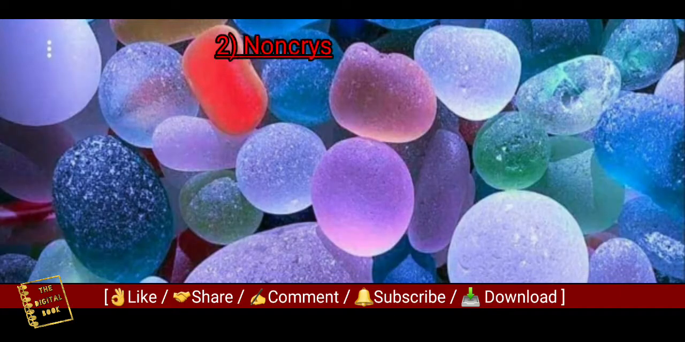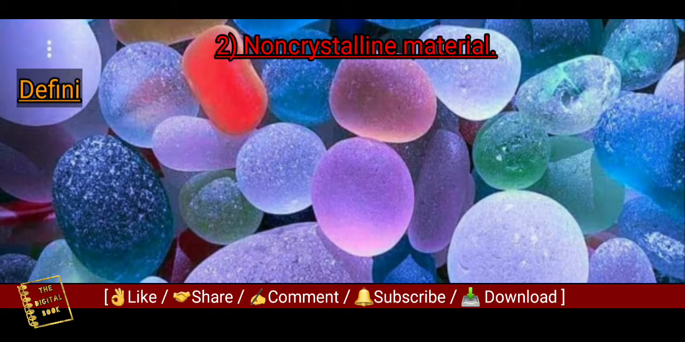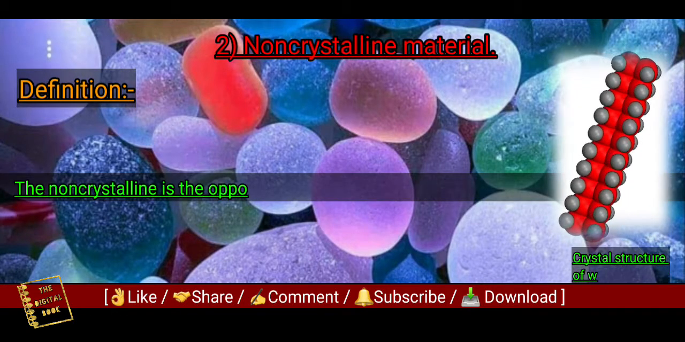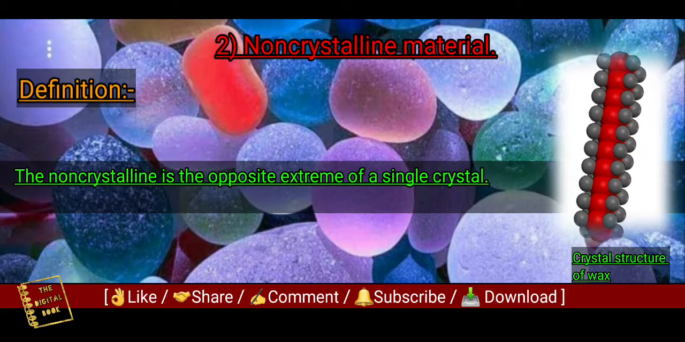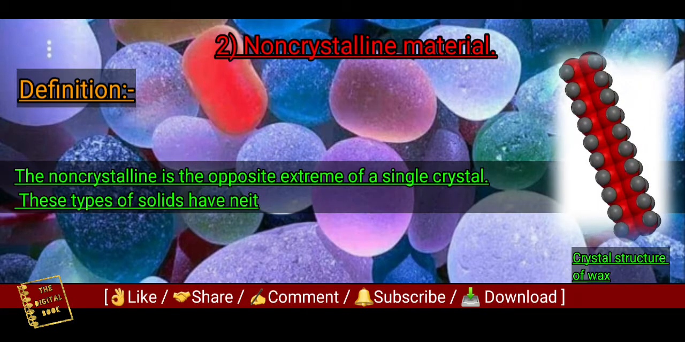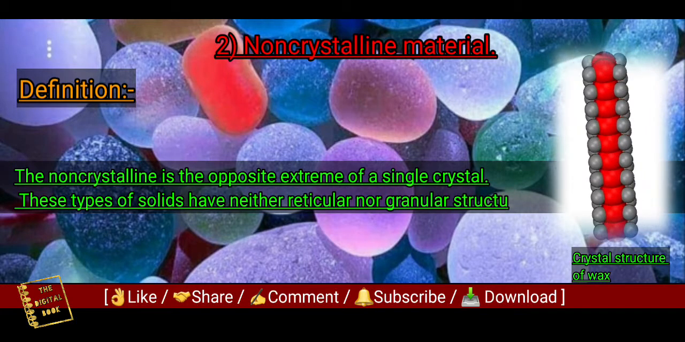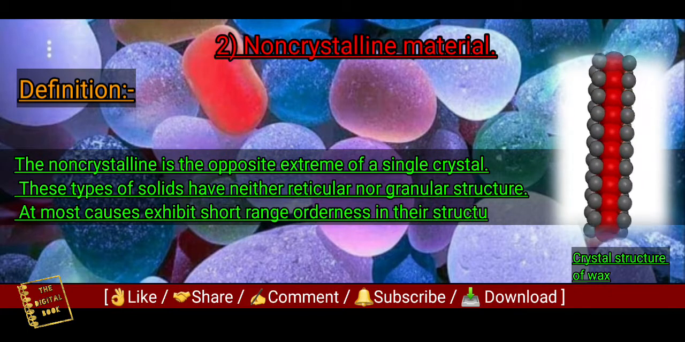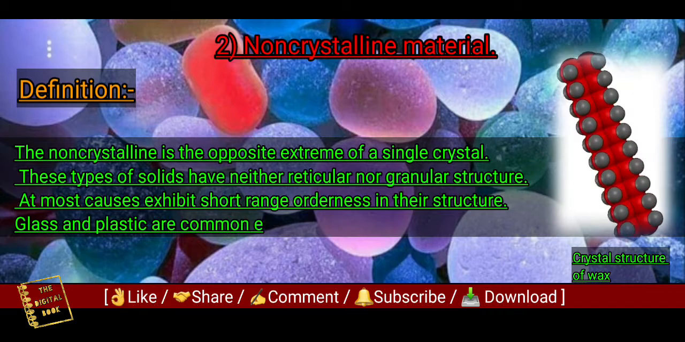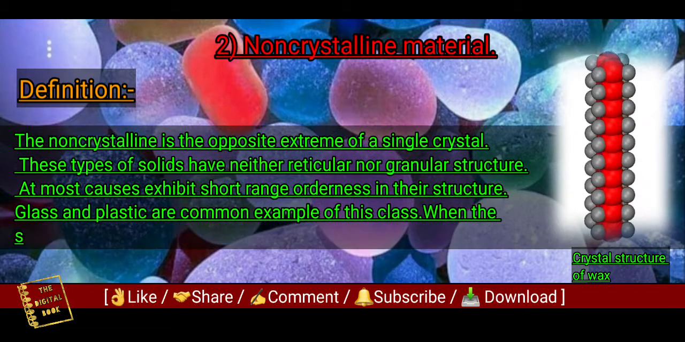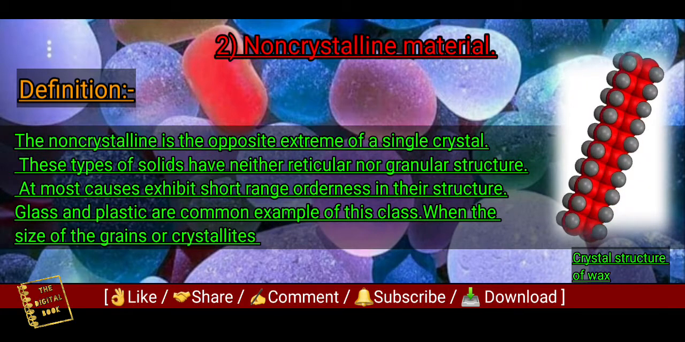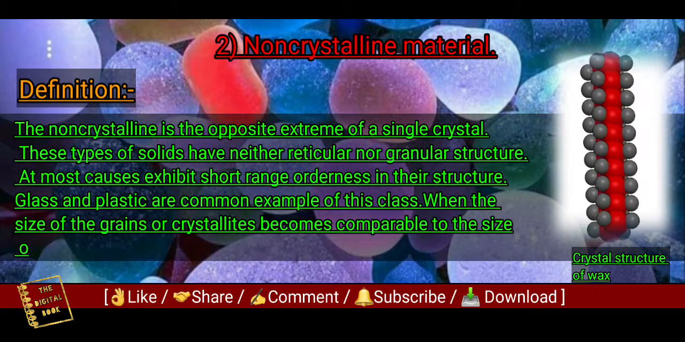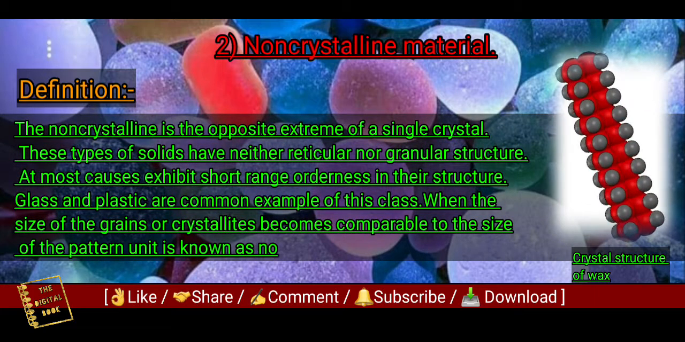Then non-crystalline material. Let's see the definition of non-crystalline material. The non-crystalline is the opposite extreme of a single crystal. These types of solids have neither reticular nor granular structure. At most, they exhibit short-range order in their structure. Glass and plastic are common examples of this class. When the size of the grains or crystallites becomes comparable to the size of the pattern unit, it is known as non-crystalline solids.